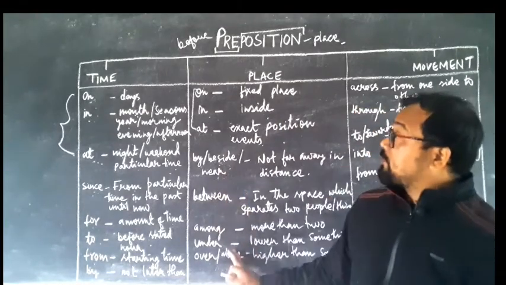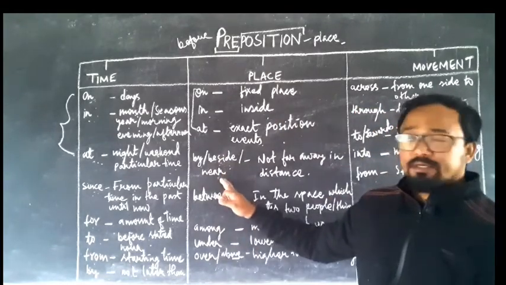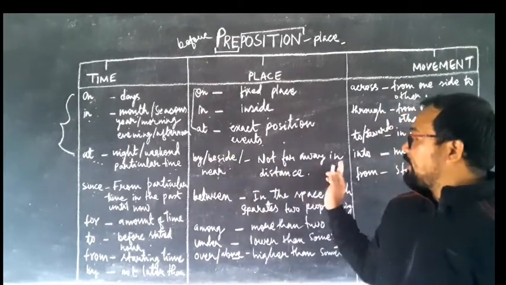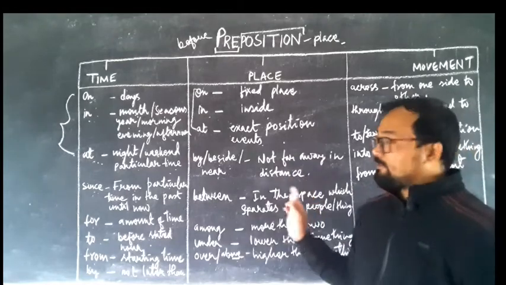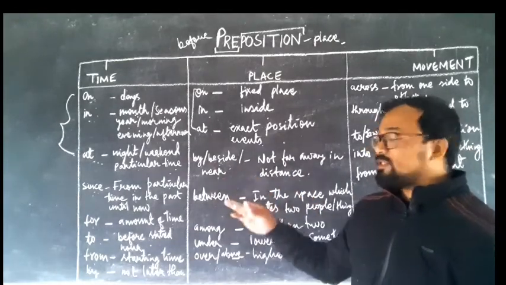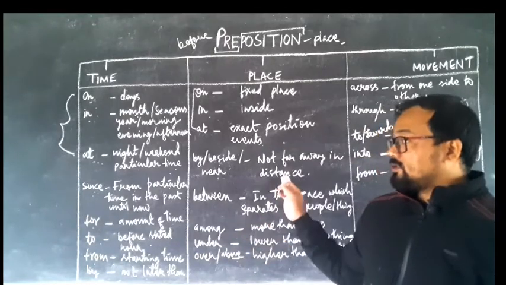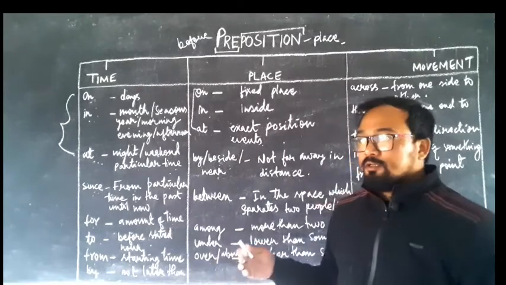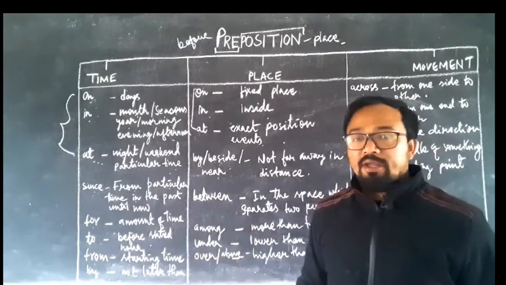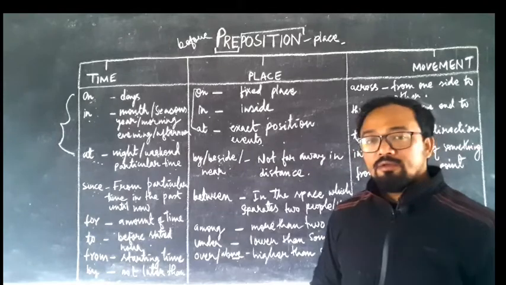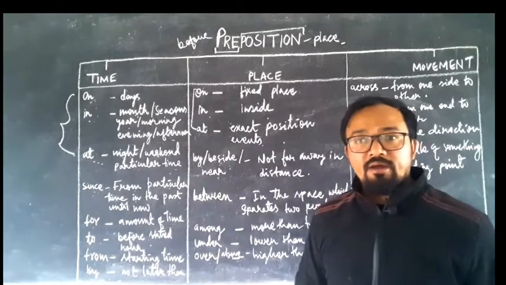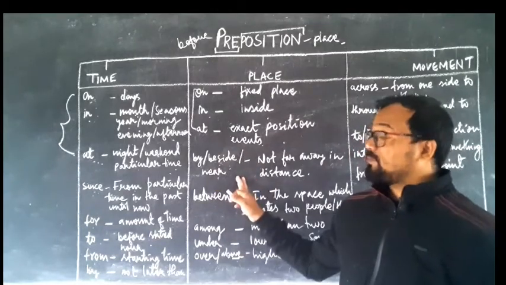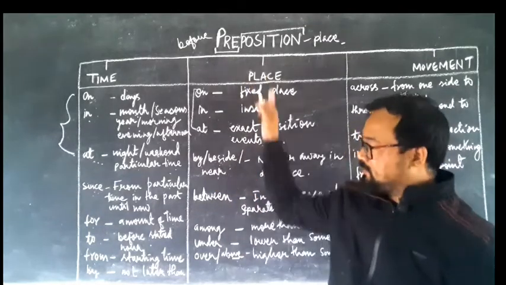Now the left out words of preposition of place here: by, beside, near. These are all indicating the same thing, that is not far away in distance, meaning nearby. For example, the school is near my house. The school is beside my house. Like that you are going to use the word beside, because it is indicating place.